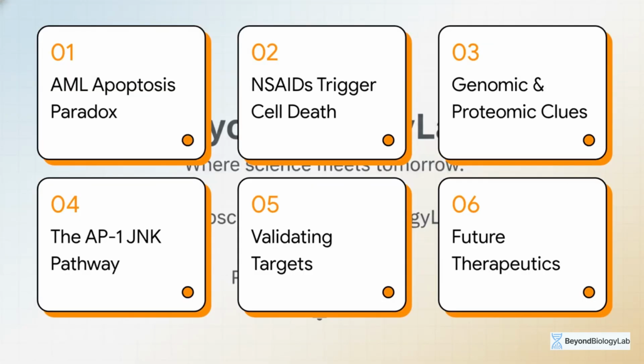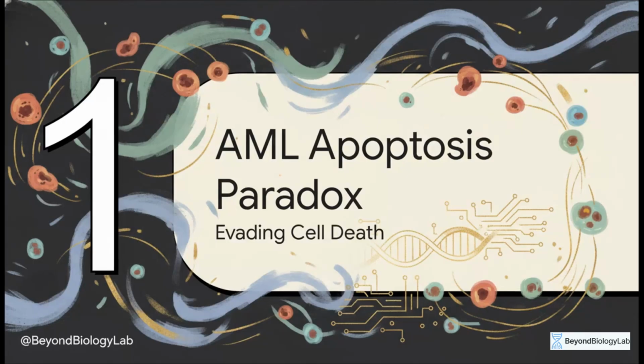Today, we'll be covering the AML-Apoptosis paradox, how NSAIDs trigger leukemic death, the genomic and proteomic clues, the AP1-JNK pathway, validating the molecular targets, and finally, future combinatorial therapeutics. Section 1. The AML-Apoptosis paradox.